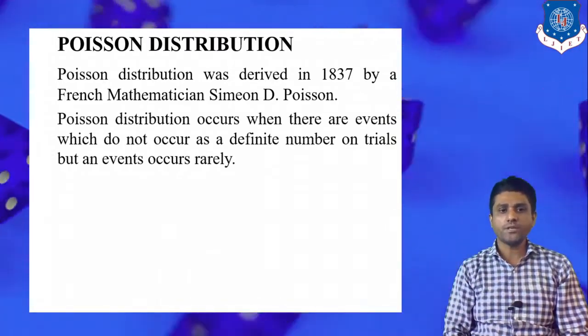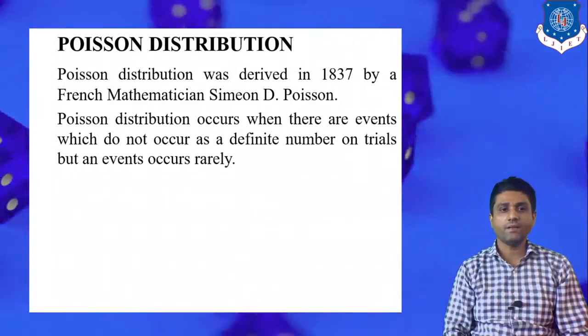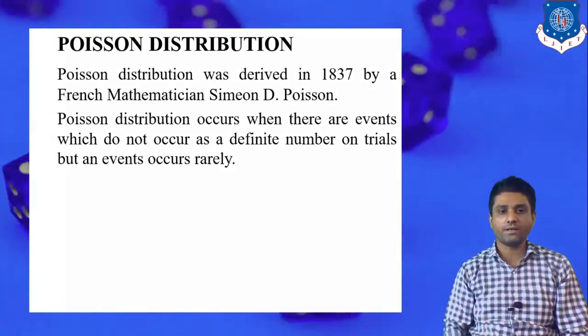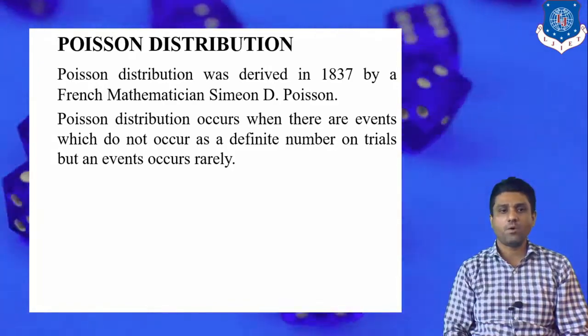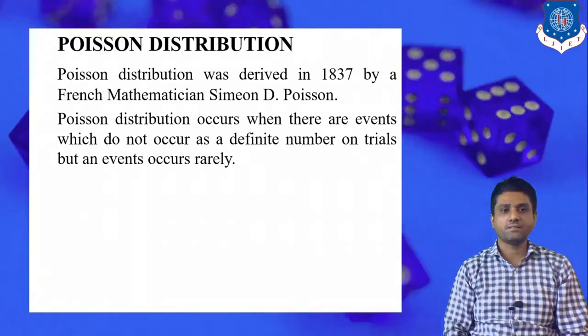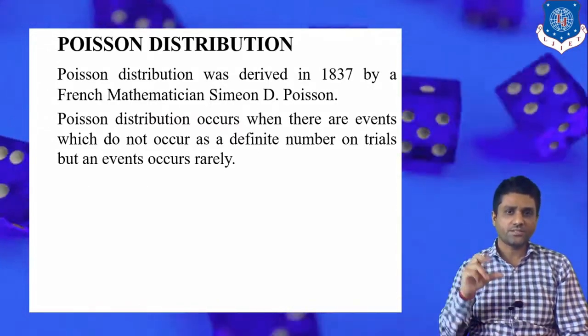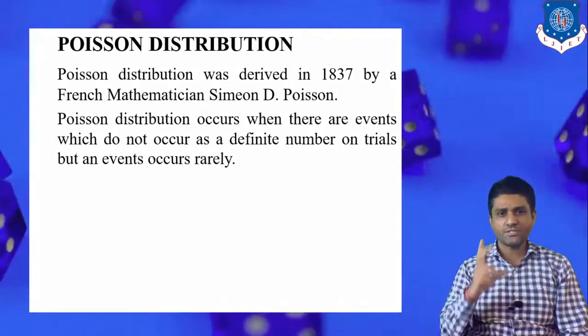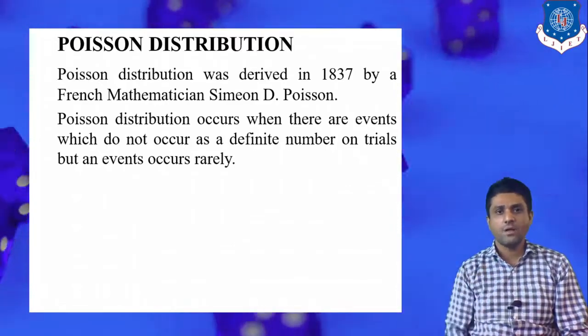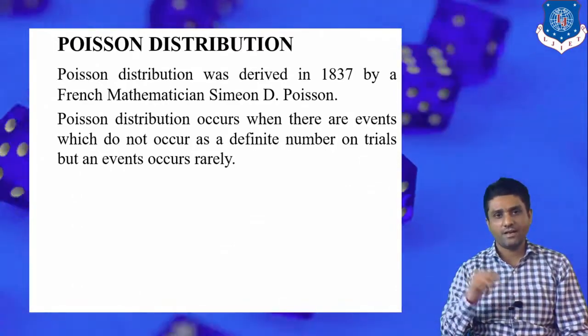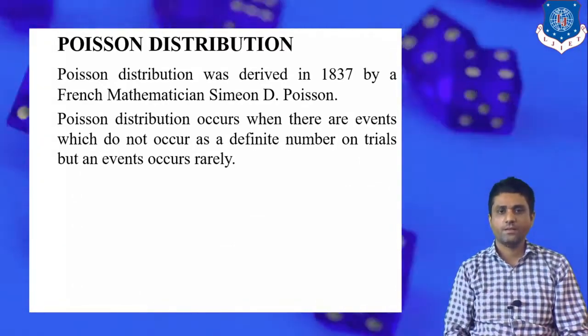Now the Poisson distribution occurs when there are events which do not occur as a definite number of trials, but events occur rarely. Understand this statement carefully, as it represents the difference between the binomial distribution and the Poisson distribution.